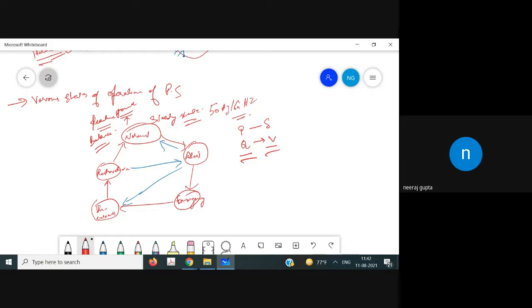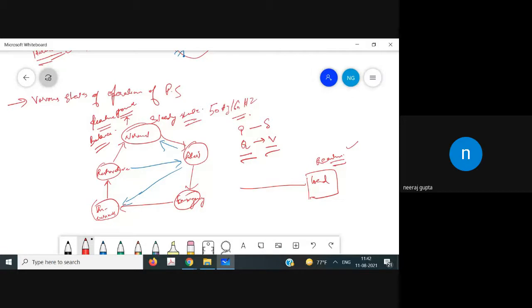So let us suppose there is a lack of reactive power at the load. There is a requirement of reactive power by this load.